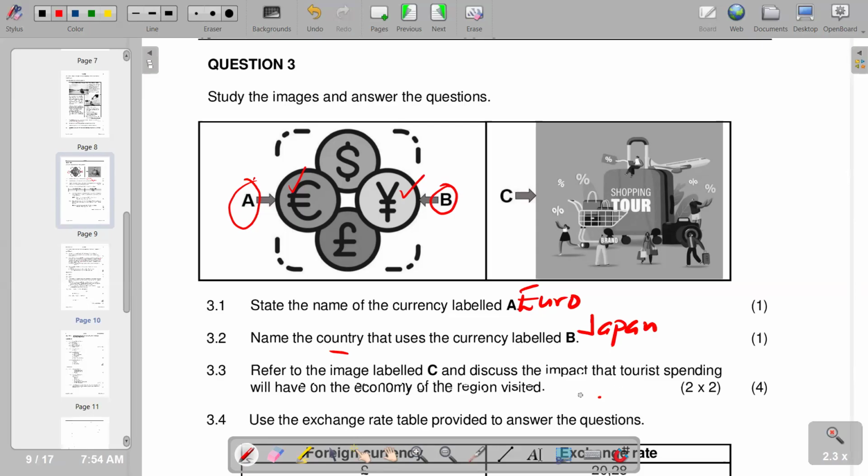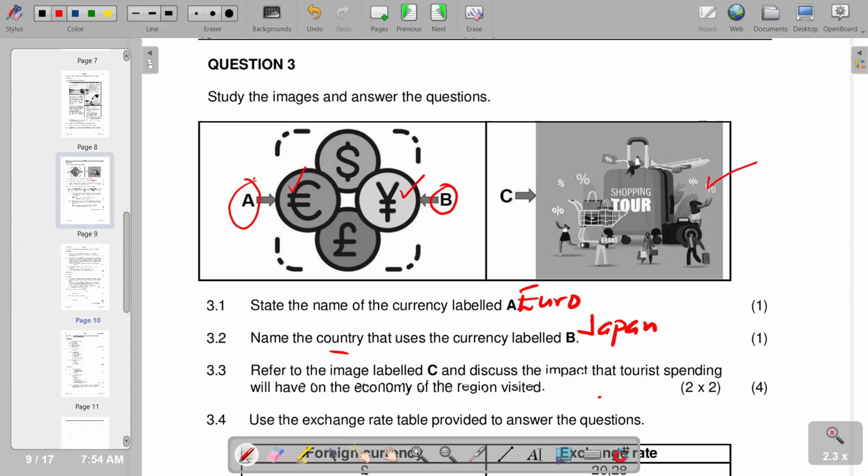Then 3.3, refer to the image labeled C and discuss the impact that tourist spending has on the economy of the region. So tourist spending is on a shopping tour, which means it is going to bring income to the local country where the shopping tour is taking place. When money is spent in the local community, the money will have the effect of being multiplied, and then it's going to be used in many instances.